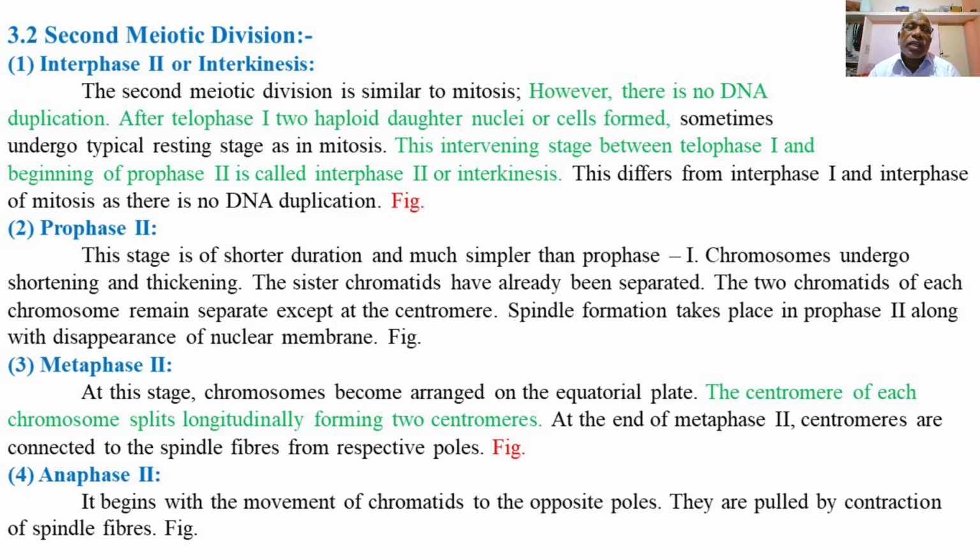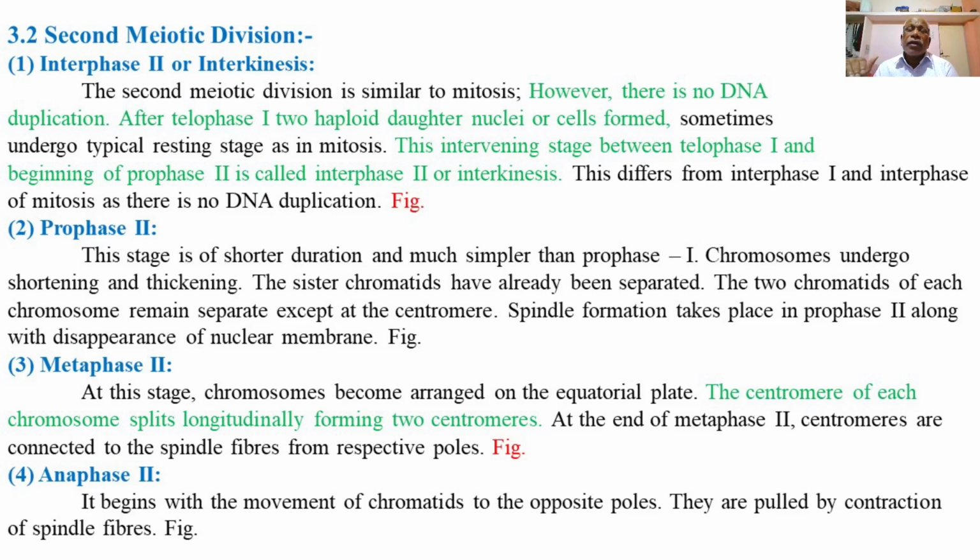The sister chromatids have already separated, and the two chromatids of each chromosome remain separate except at the centromere.